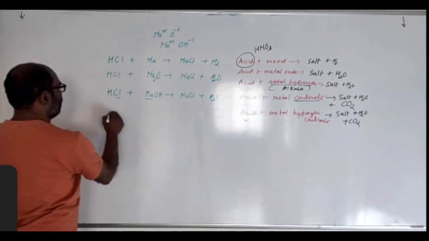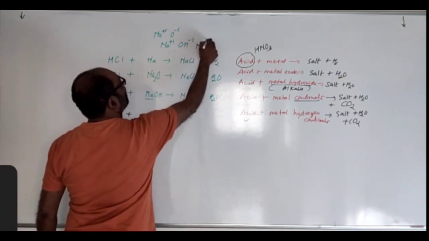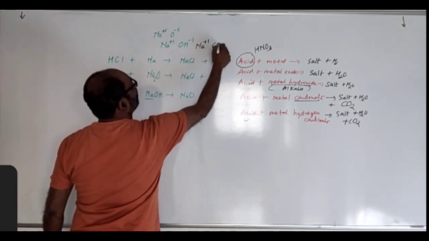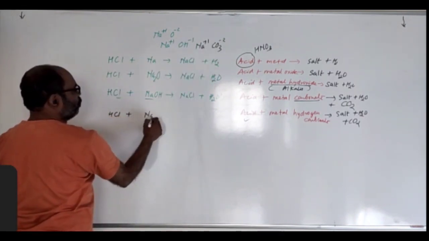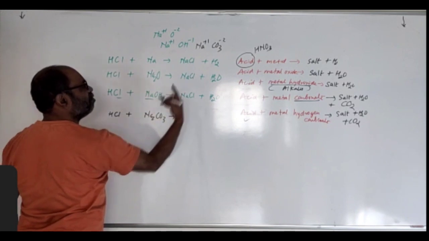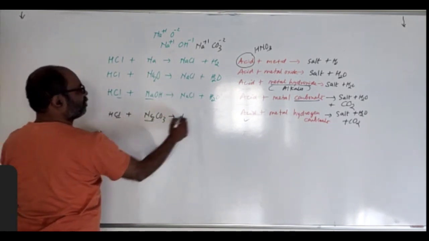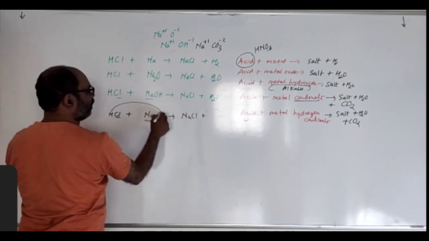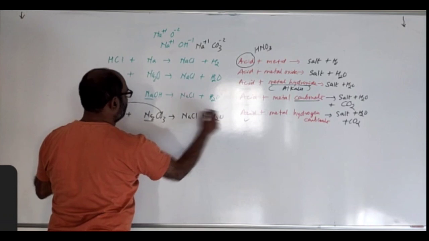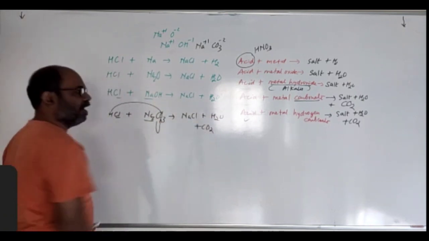The same acid I am taking, HCl, and metal carbonate. I am selecting sodium +1 and carbonate is CO3-2. So that will be Na2CO3 compound. In the product, sodium combines with chlorine to give NaCl. This hydrogen combines with oxygen to give water, and this carbon combines with oxygen to give carbon dioxide.